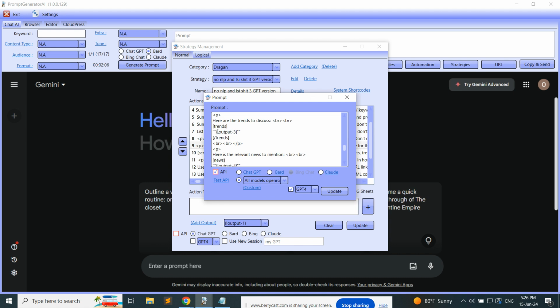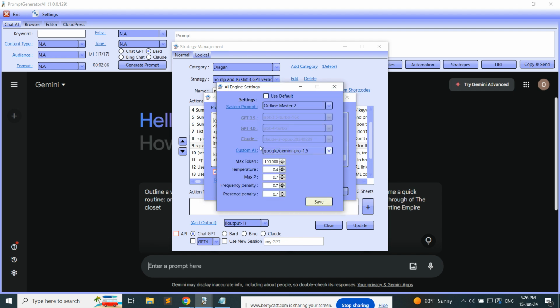I'm sending trends, output 3. I'm sending news, output 4. I'm sending Reddit discussions, 5. You're getting my point anyway. Output 6. And you can send all these outputs however you want. You can send them again. You can do whatever you want with the outputs. Through your flow, you can send them and do whatever you want.